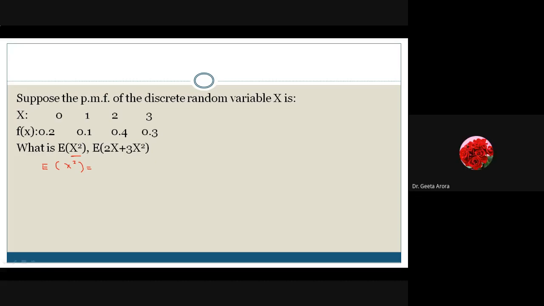Whatever is coming inside, you have to take it as such. If it is x, we have multiplied x into fx. If it is x raised to power n, we have to multiply x raised to power n into fx. Probabilities are just the same. If it is x, it is x fx expectation. Here it is E of x square, so it is summation of x square into fx.